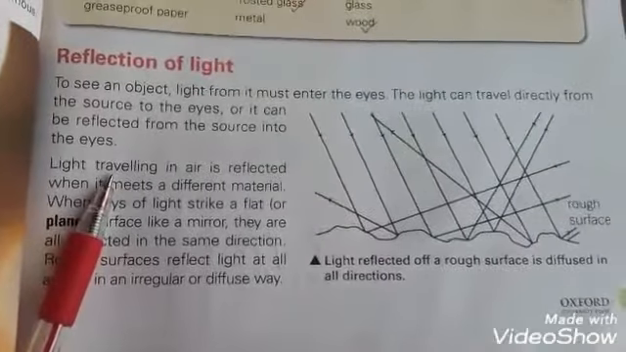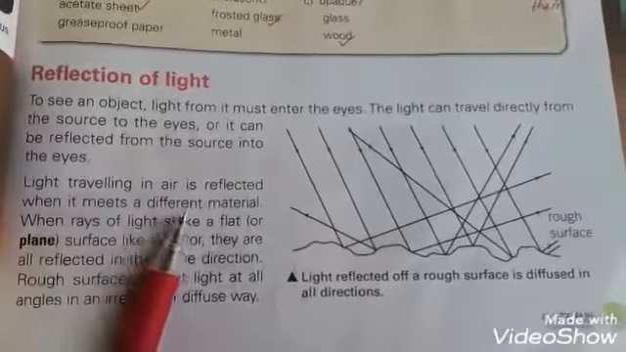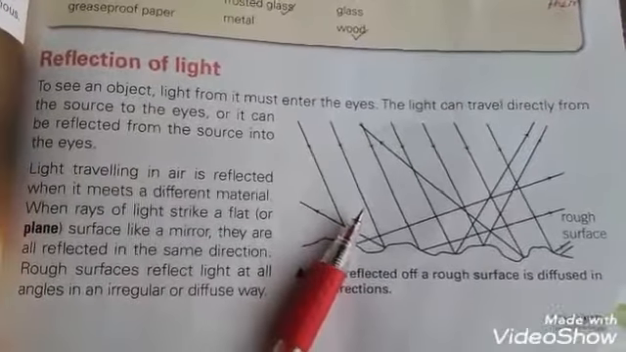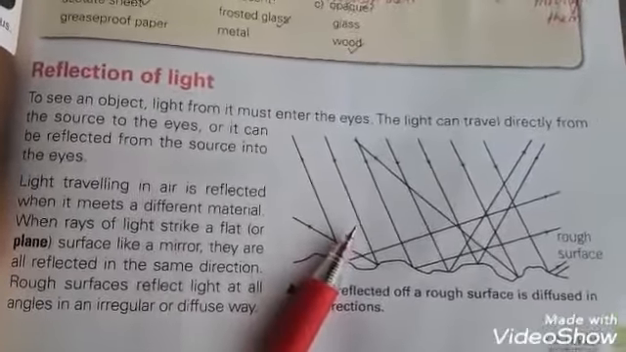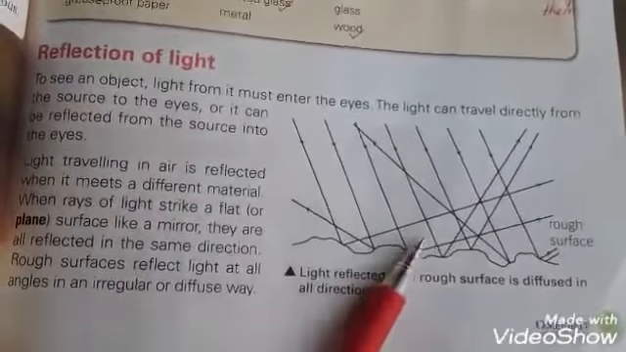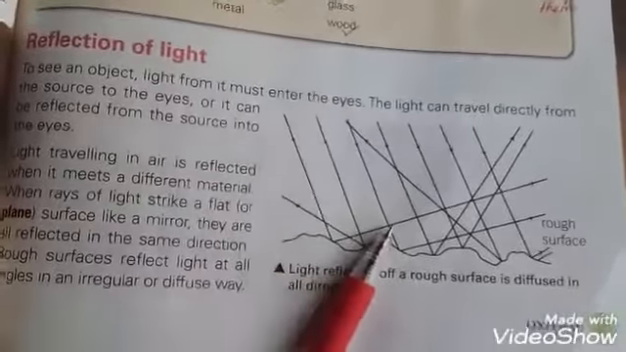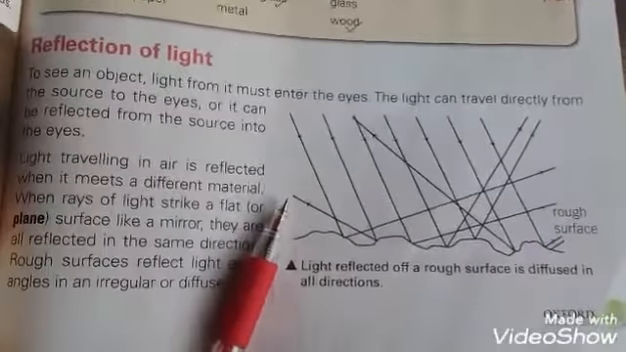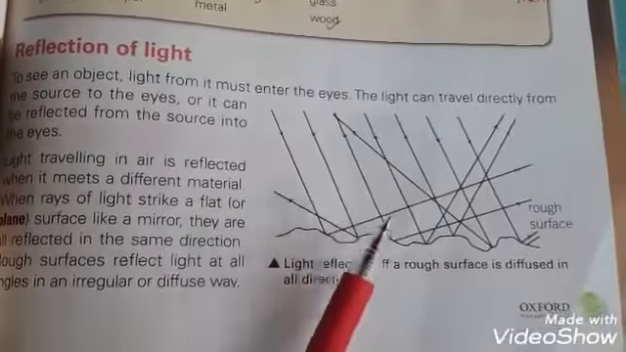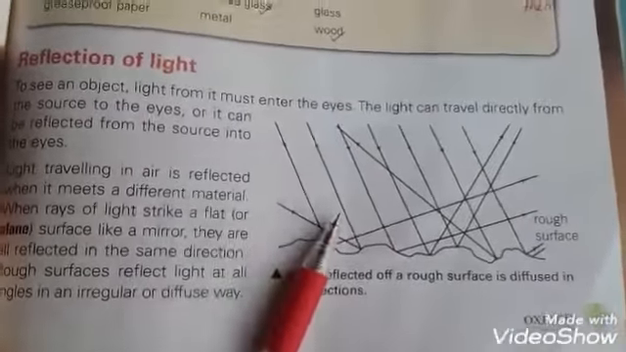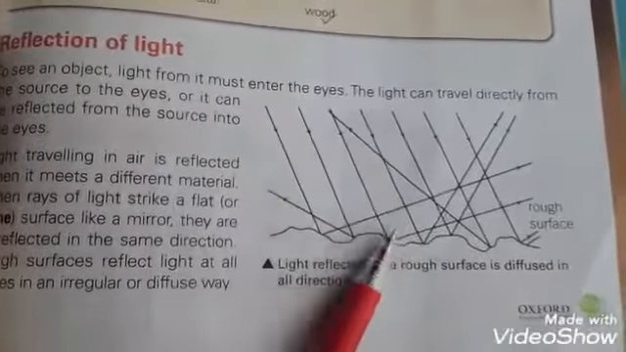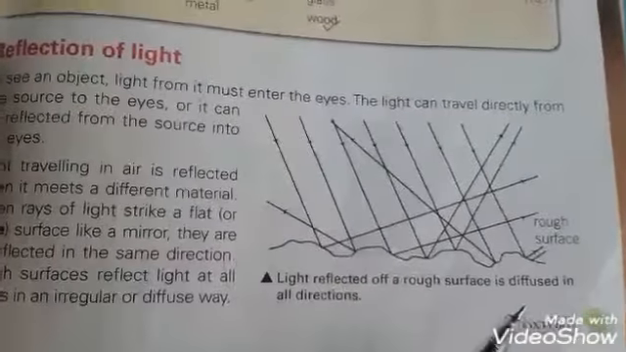Now, reflection of light. Students, reflection of light means that to see an object, light from it must enter the eyes, as we know that light enters the eye and travels directly from the source to the eye. In this figure you can see that light reflected on a rough surface is diffused in all directions. When light hits a rough surface, it will travel in different directions, but if a surface is smooth, light will travel the same way as it reflects.